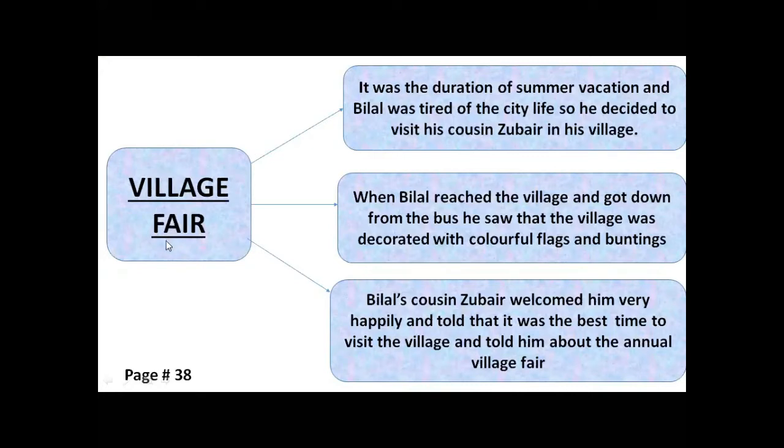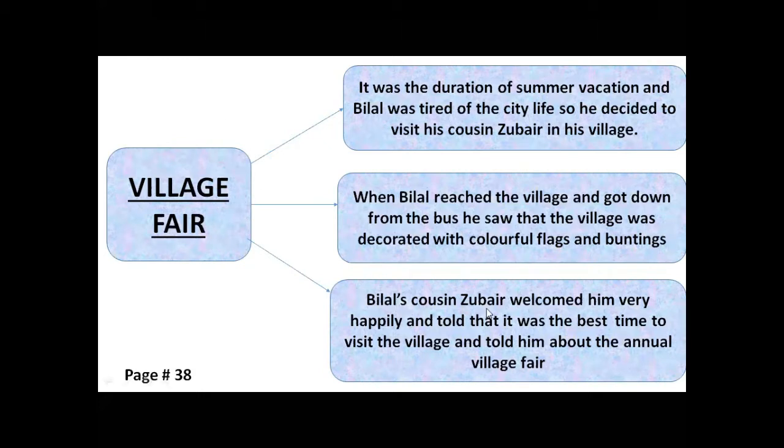The reason for saying this is that the third person narrative is used in this lesson. Now, third person narrative is a way of letting the reader make a picture of what he or she is reading. And there are two characters in this chapter, Bilal and Zubair.